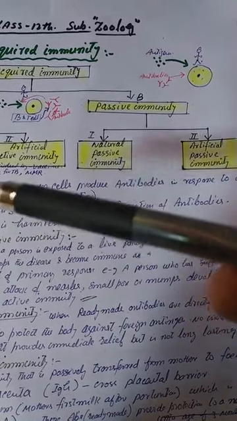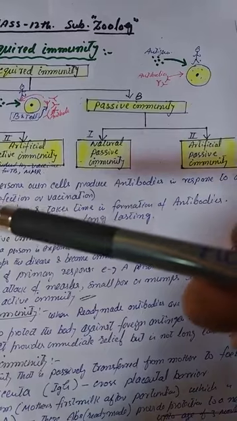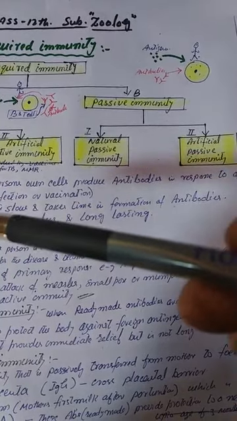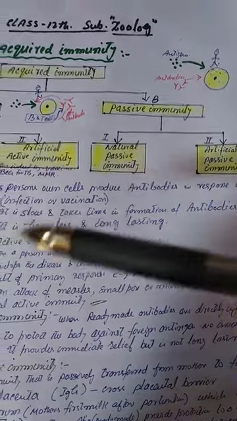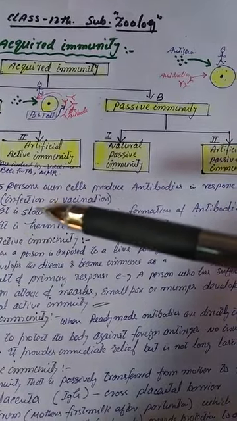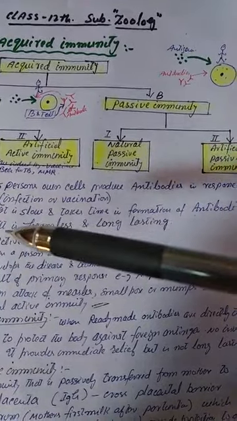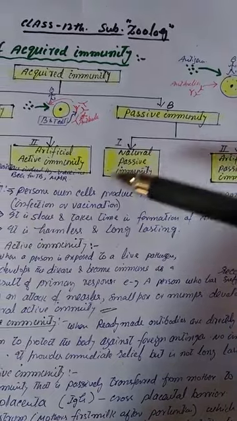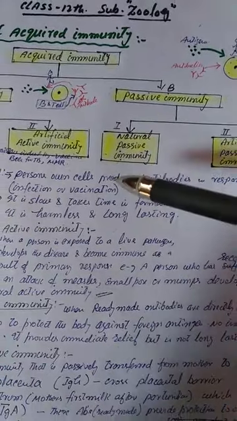So in cases of snake bites, the injection given to the patient contains preformed antibodies against the snake venom, and this type of immunization is called passive immunization.